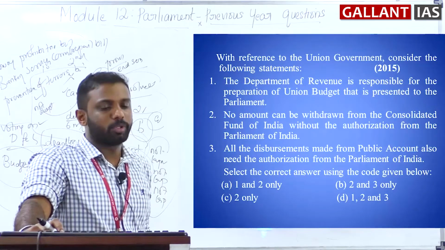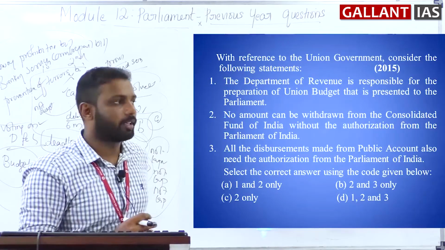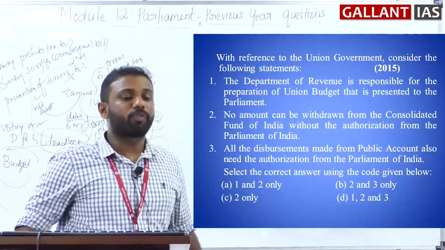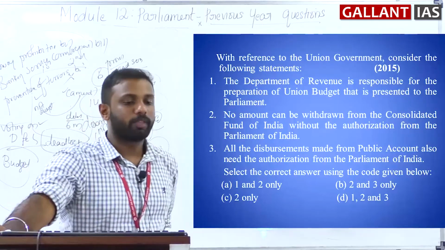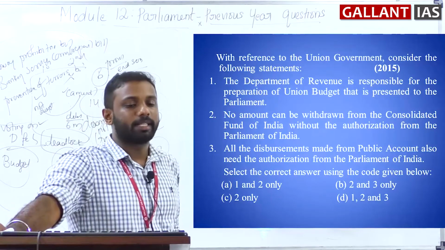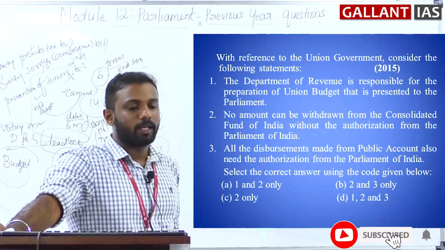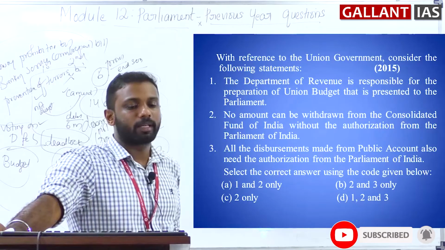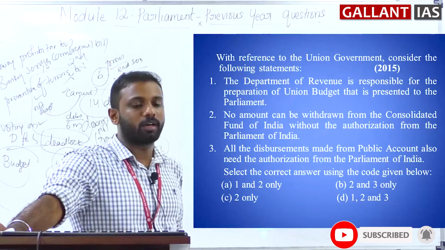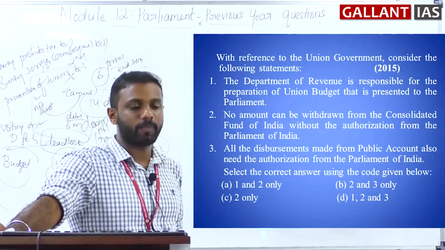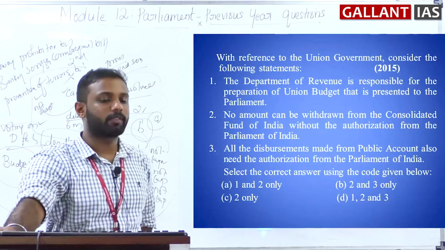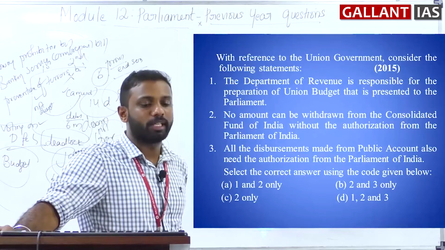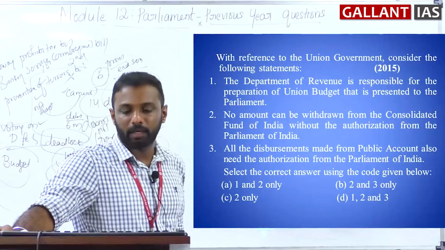With reference to the union government, consider the following statements. The Department of Revenue is responsible for the preparation of the union budget that is presented to the Parliament. No amount can be withdrawn from the Consolidated Fund of India without the authorization from the Parliament of India. All the disbursements made from the public account also need the authorization from the Parliament of India.